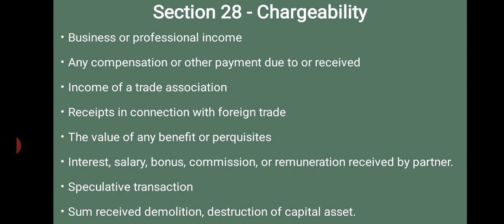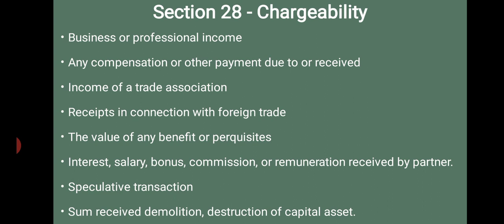The next, income of the trade association. Any income which is derived by any trade association or professional association is called this. For example, income earned by a Chamber of Industries. They organize a seminar. Any income which is generated as a result of these is chargeable. Then receipts in connection with the foreign trade is very simple, no need to explain.